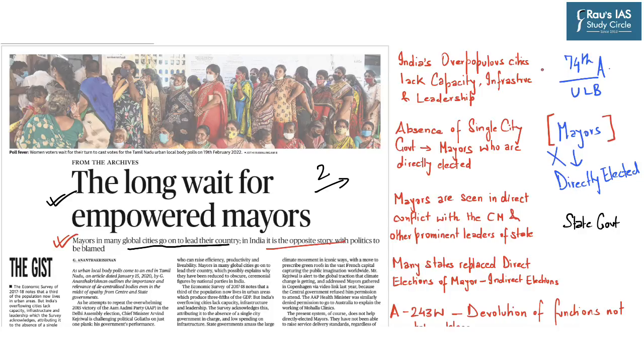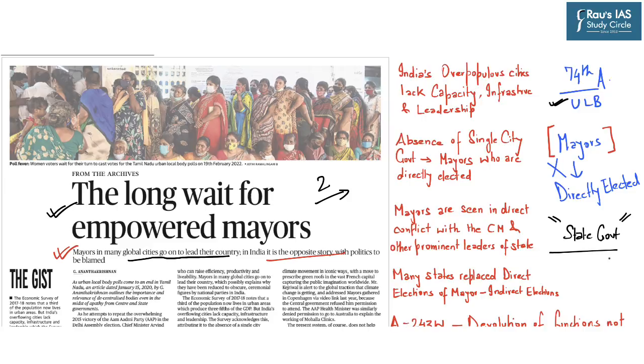Now, the Constitution 74th Amendment provided for the creation or constitution of urban local bodies. However, these urban local bodies are to be regulated as per the state government. And because of this, there have been irregular elections in various states. And in many states, it has been observed that mayors are seen by the respective state governments as being in direct conflict with the chief minister or other ministers of the state.